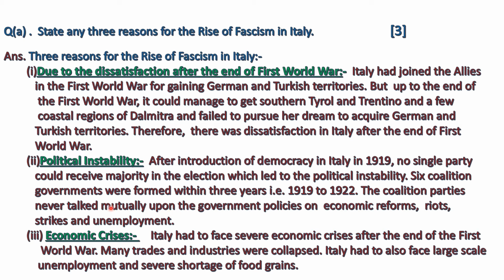The coalition parties never talked mutually upon the government policies on economic reforms, riots, strikes, and unemployment. This happens in many countries. Wherever coalition government is made, it is very difficult to establish the mutual understanding among the parties. And it also gives the way for political instability.